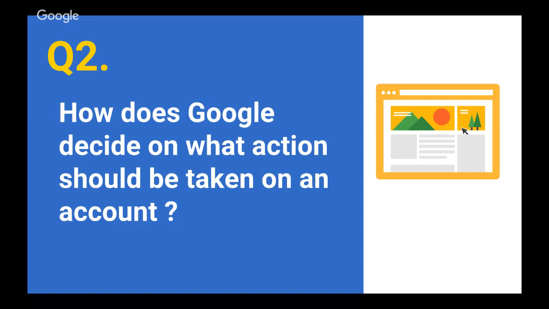Moving on, let's now go on to live questions that we've received through the session. So another question that we've received through the live session is about AdMob disabling and suspension.